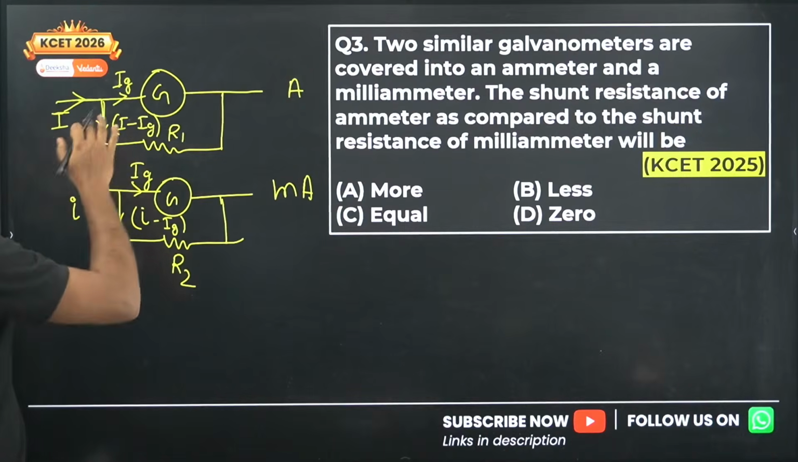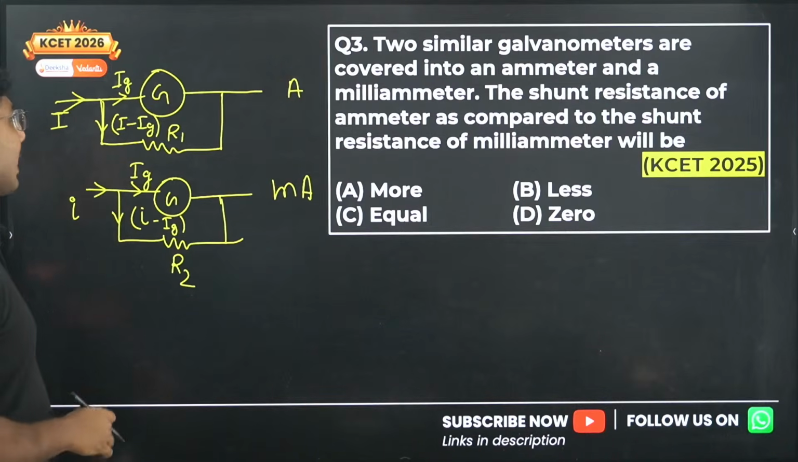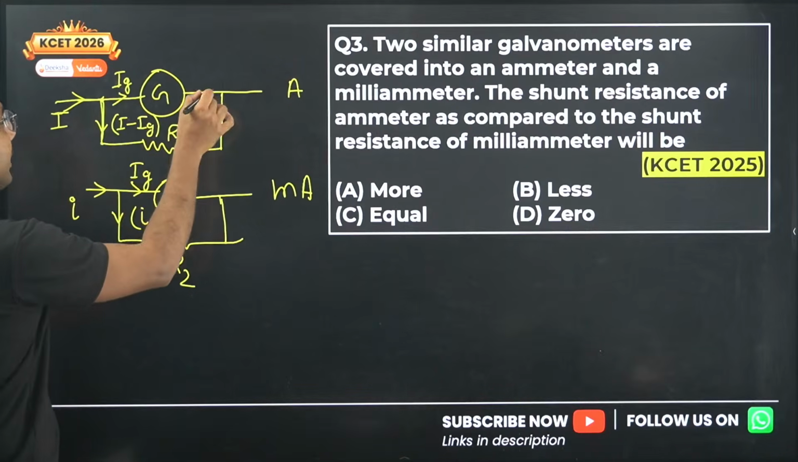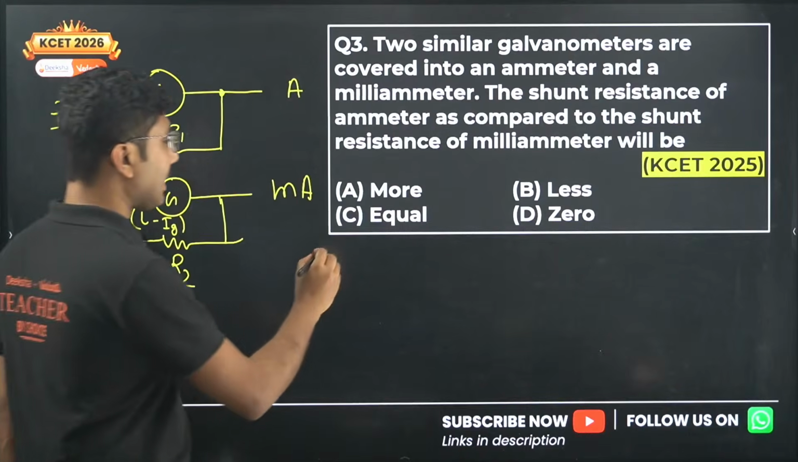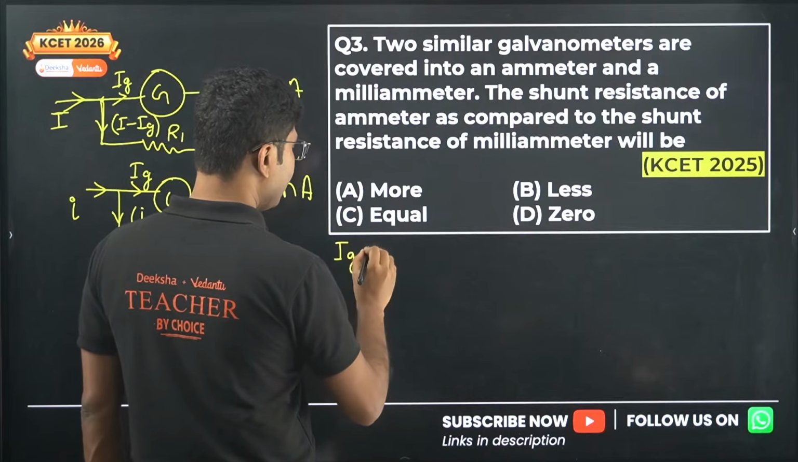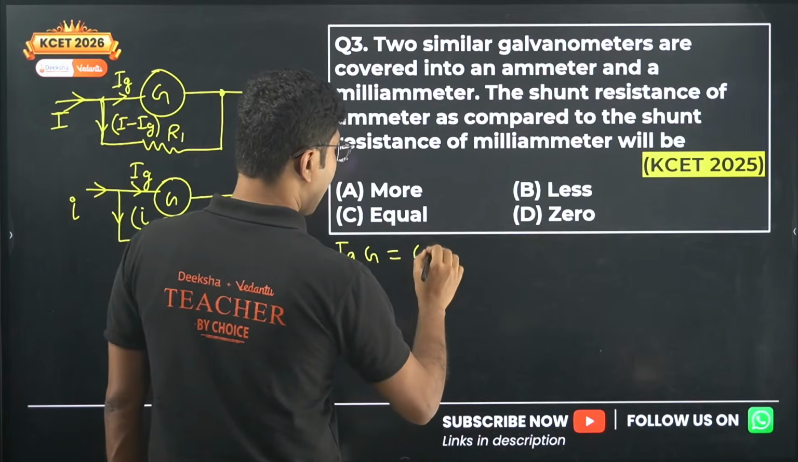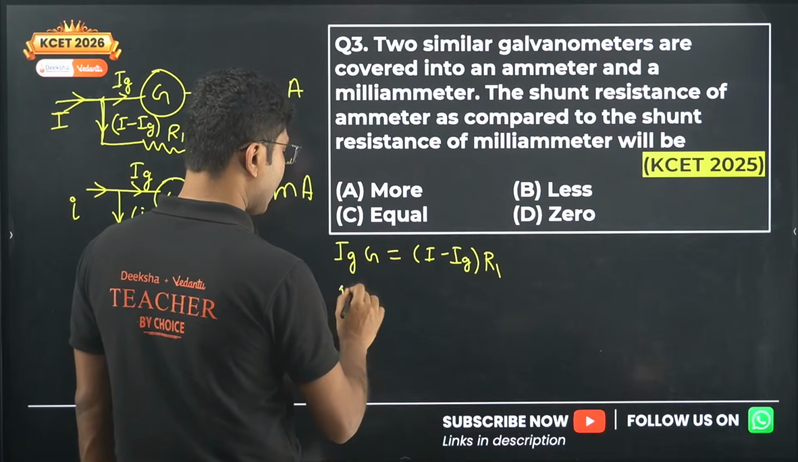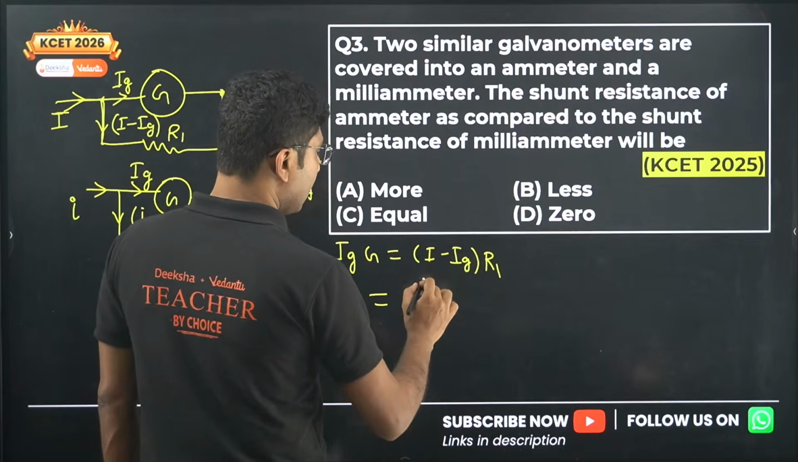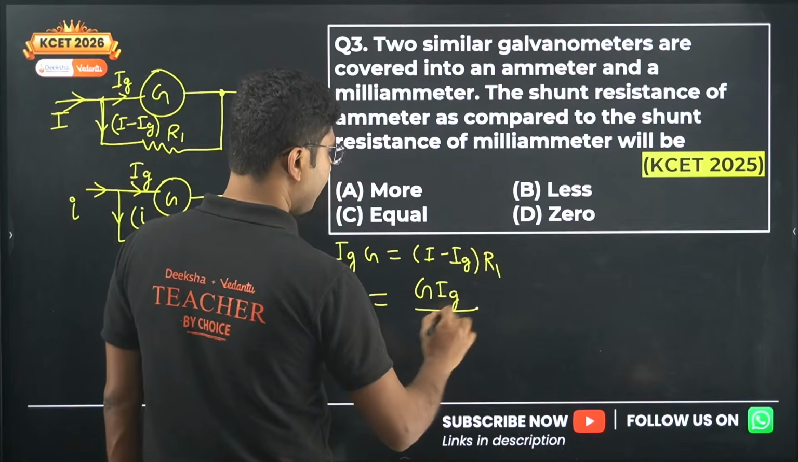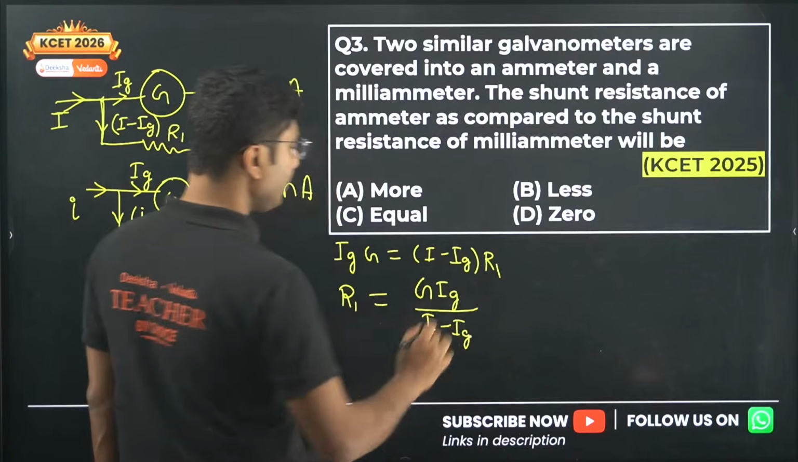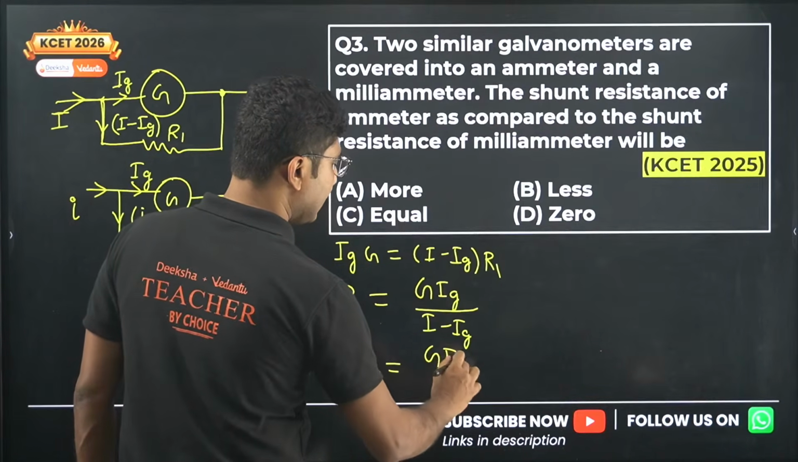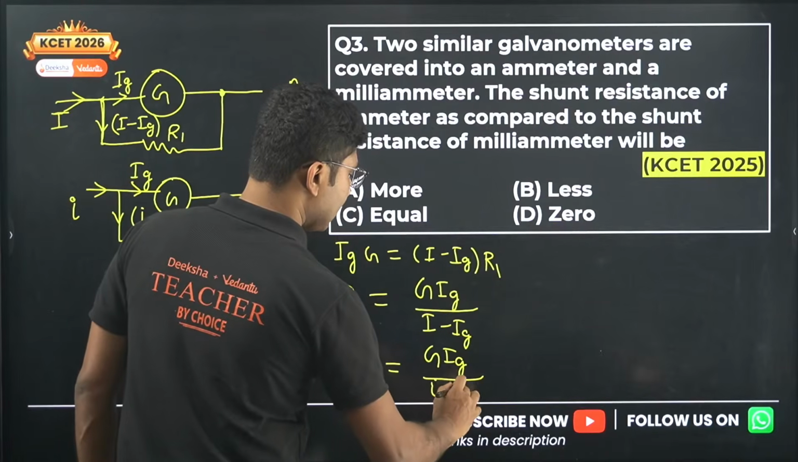So now let's see, the current Ig is being passed through the galvanometer and I minus Ig is being passed through R1. In this case, the voltage across the galvanometer is constant, so we can write Ig into G equals I minus Ig into R1. So what is the value of R1? R1 equals G into Ig divided by I minus Ig. What will be the value of R2? The value of R2 will be the same, G Ig divided by small i minus Ig.